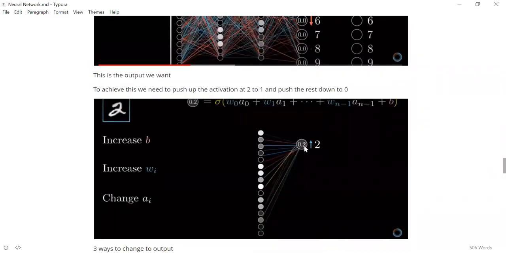So for any node, you see what is the thing you want to achieve. So for this node, we want to make it higher. If you want to make it higher, you can improve the weights that are connected to the node, or you can improve the bias, or you can improve the activations of the nodes that are connected to the neuron. So in these three ways, we can increase the value. Decreasing will be the reverse. You can decrease any of these three things to decrease the value.